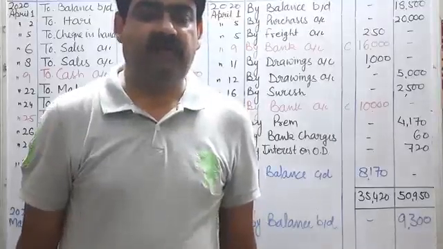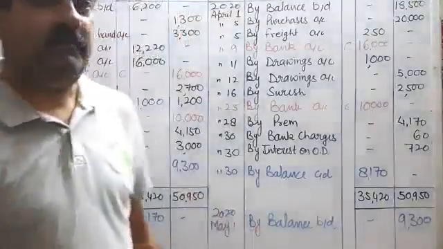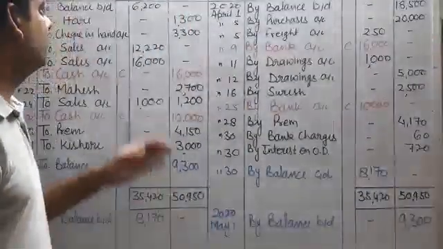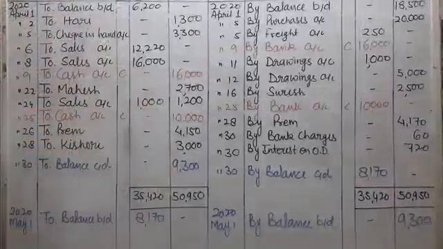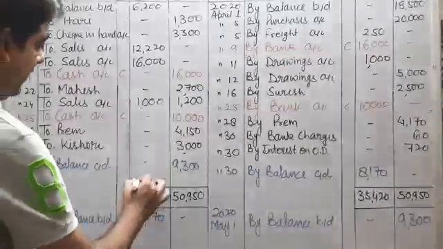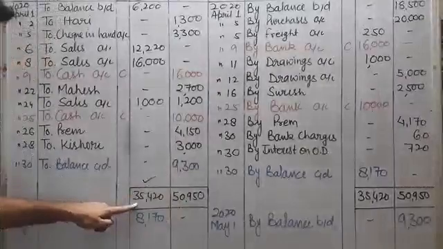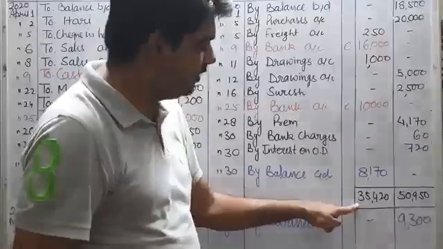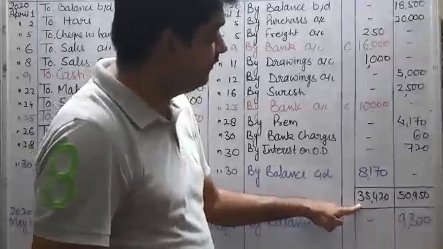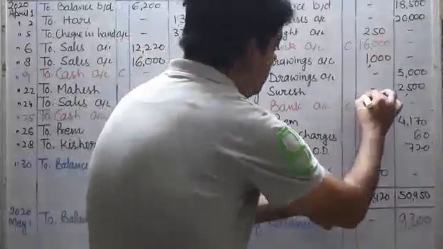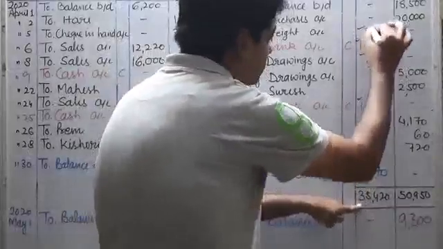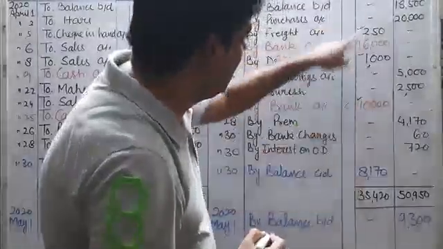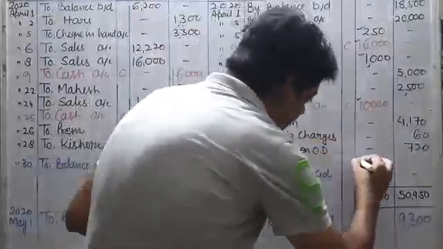See students, after writing all the transactions in the cash book, we have to take the balance of cash as well as bank. So first of all, we will take the total of the debit side of the cash column, and that will come 35,420. The same total we will write in the credit side, 35,420, and from 35,420 we will deduct all these amounts, because these are all payments.